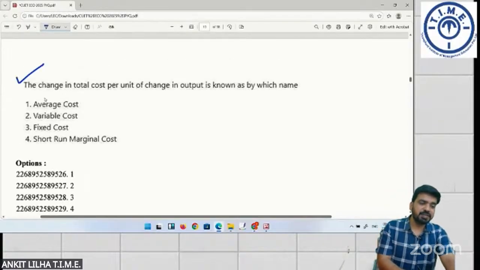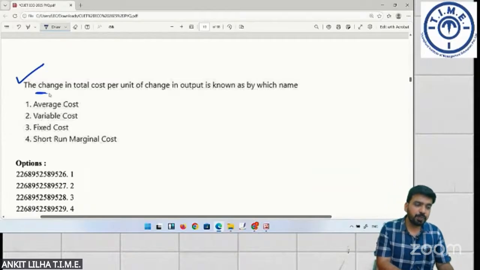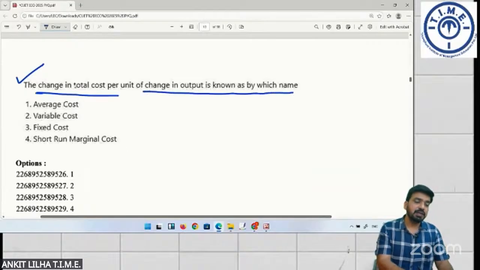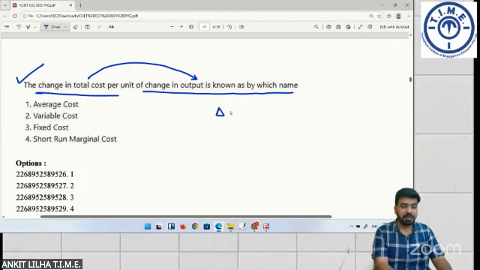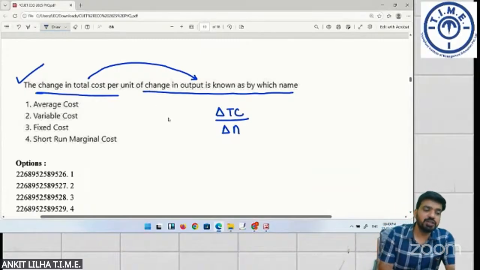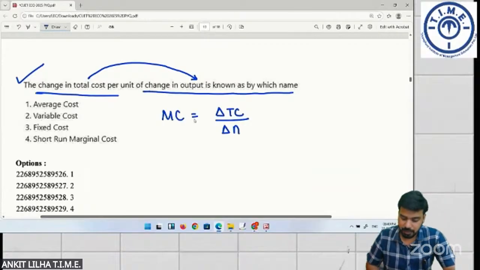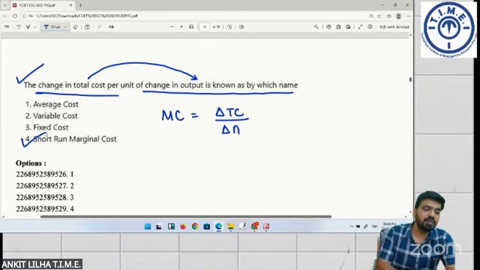Next, again a very simple question this time. The change in total cost per unit of change in output is also known by which name? So it is change in total cost upon change in number of units. This is called marginal cost. Short-run marginal cost.